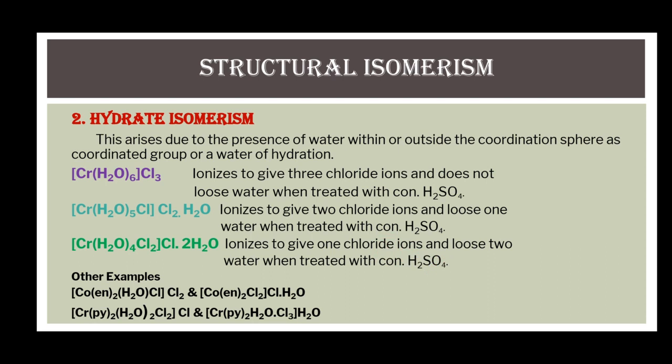In the second example, these two complexes are of chromium, in which the first complex contains two water molecules within the coordination sphere, whereas in the second complex, one water molecule is present within the coordination sphere and the other water molecule is present outside the coordination sphere.